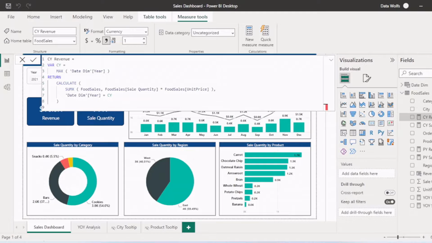So if I go to this Power BI desktop, you can see this is CY revenue, that is current year revenue. And you can see that there is a calculator sign here. So this is a measure and a measure is created using DAX. So you can check here, I have written some DAX. What it will do, it will calculate the current year revenue for the data set. So this is how you write DAX.